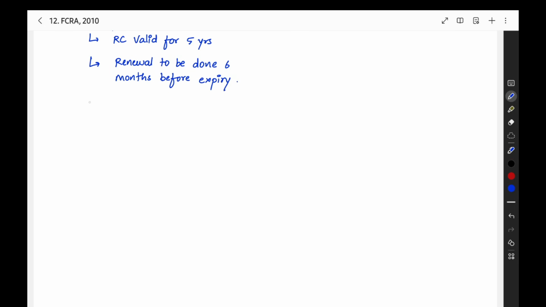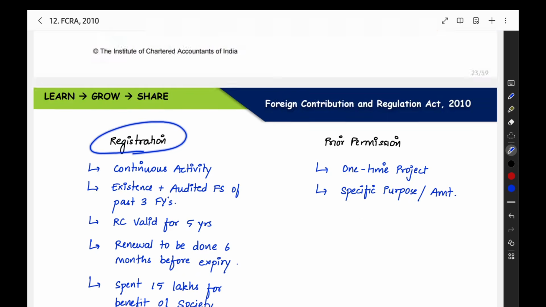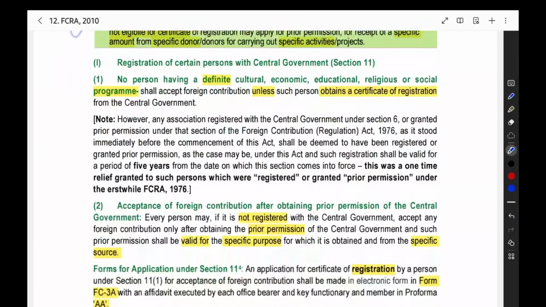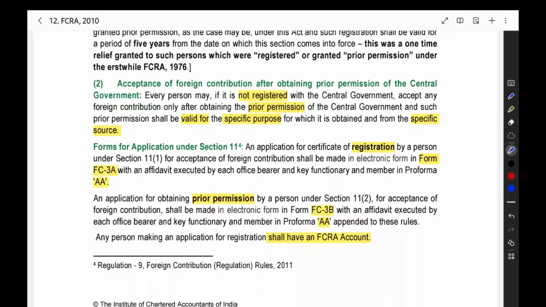And one more thing, you should have spent at least 15 lakh rupees for the benefit of society. Then only you will get the registration. Now we saw what is registration and what is prior permission. That same thing is given here. If you have a definite program, and you are going to do a continuous activity, you have to get a registration, then only you can receive the foreign contribution.